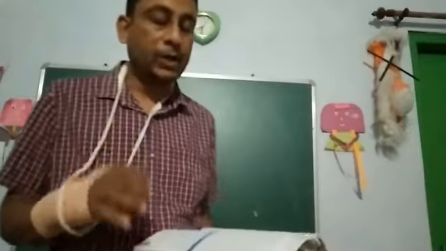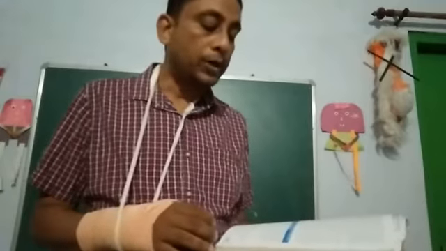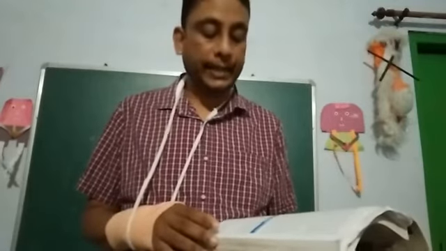Now, the basic or central problems of an economy. In an economy, there are certain questions which we have to answer for the smooth running or functioning of the economy. First, what to produce and how much to produce. This is the first question which comes under the basic problems of an economy.